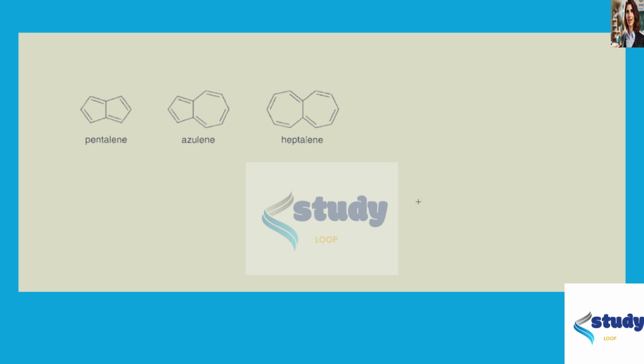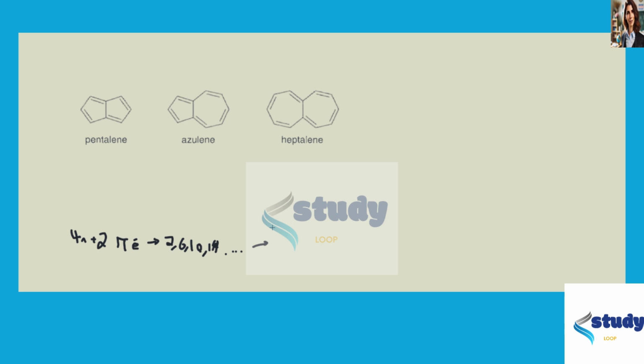Explain your choice. What we know about an aromatic compound is that it follows Huckel's 4n plus 2 rule of pi electrons, where n can be any positive integer or 0. So we can have 2, 6, 10, 14, and so on pi electrons, and this is an aromatic compound. Because of the delocalization of these pi electrons, these compounds are unusually stable compared to non-conjugated, non-aromatic compounds.